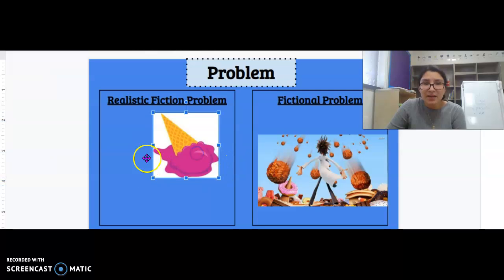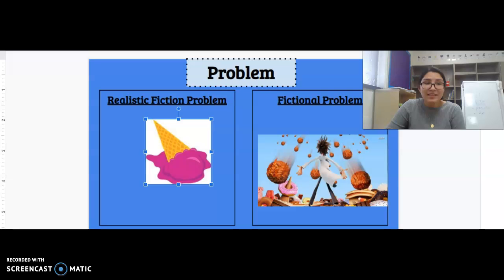And then this right here, where the ice cream fell and now it's starting to melt, what do you think? Is that a realistic fiction problem or a fictional problem? Could it really happen? Or no, that's totally made up. That will not happen. Hope you have a thumbs up. It is a realistic fiction problem.